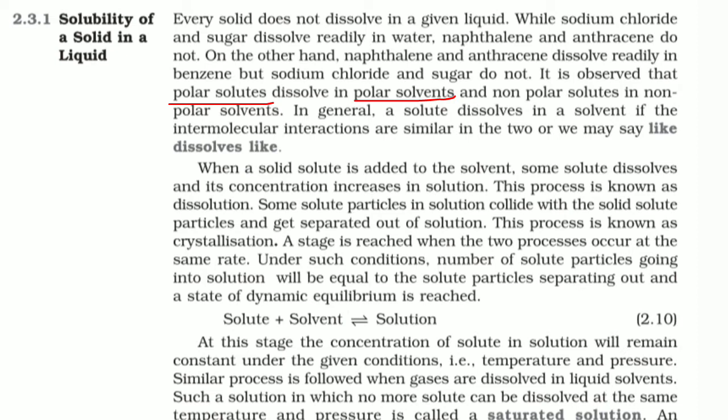Because of that, one element will be more electronegative, more electron rich, than the other. The electron cloud between the two elements is more towards the one with higher electronegativity, so some dipole moment will be there.